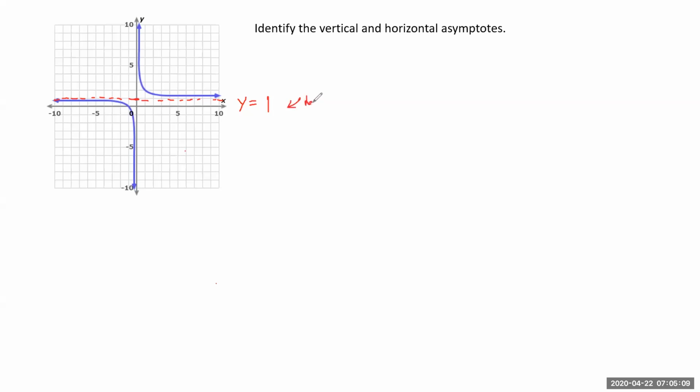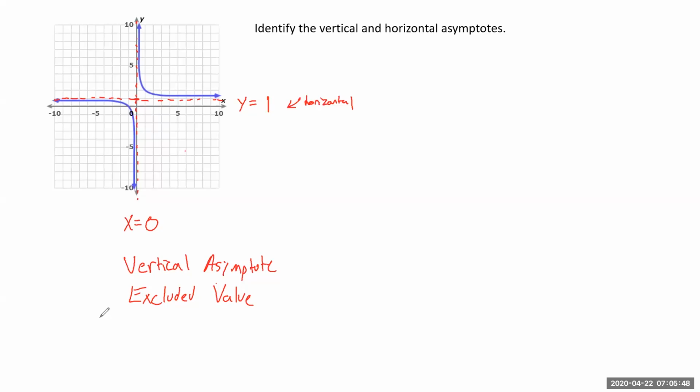This is horizontal. And then if we're thinking about a vertical asymptote, that's the vertical line that your graph will never touch. And in this case, our vertical asymptote is at x equals 0. So that's your vertical asymptote. Another name for a vertical asymptote, remember, is the excluded value. So both of those are used interchangeably. If I ask you for the excluded value, I'm asking you for the vertical asymptote. And again, that equation is x equals.